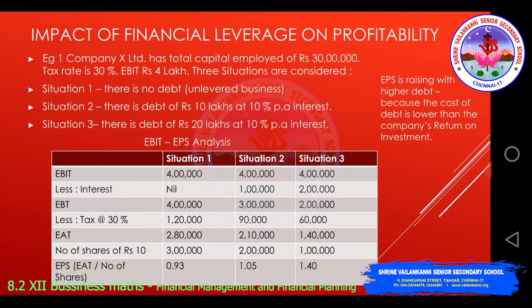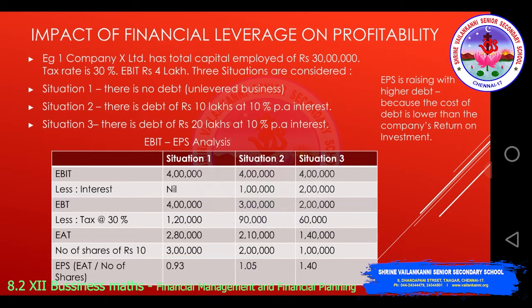What is situation 2? There is a debt of rupees 10 lakhs at 10% per annum interest. So EBIT is 4 lakhs less interest, which is 1 lakh. EBT, earnings before tax, is 3 lakhs, less tax at 30% is 90,000. EAT is 2 lakh 10,000. Number of shares of rupees 10 will be 2 lakhs because there is a debt of 10 lakhs, so 20 lakhs will be the equity. So 20 lakhs divided by 10 will be 2 lakh shares. So EPS, earnings per share, will be EAT, that is 2 lakh 10,000 divided by the number of shares 2 lakhs, which is 1.05. So earnings per share has increased if there is a debt.